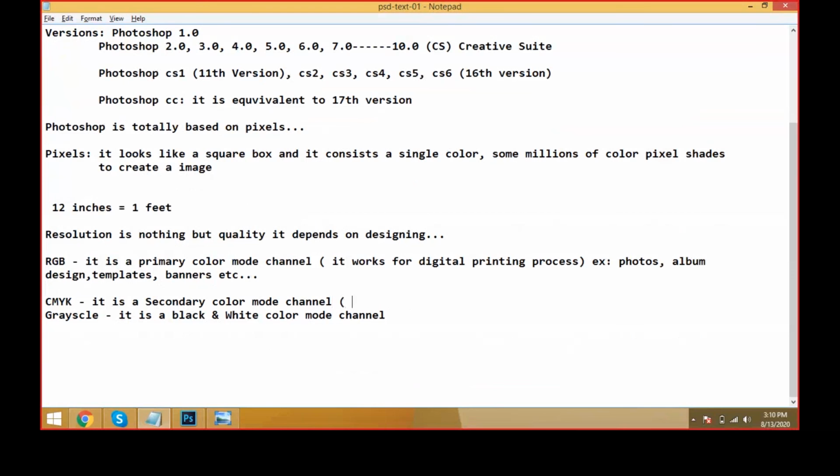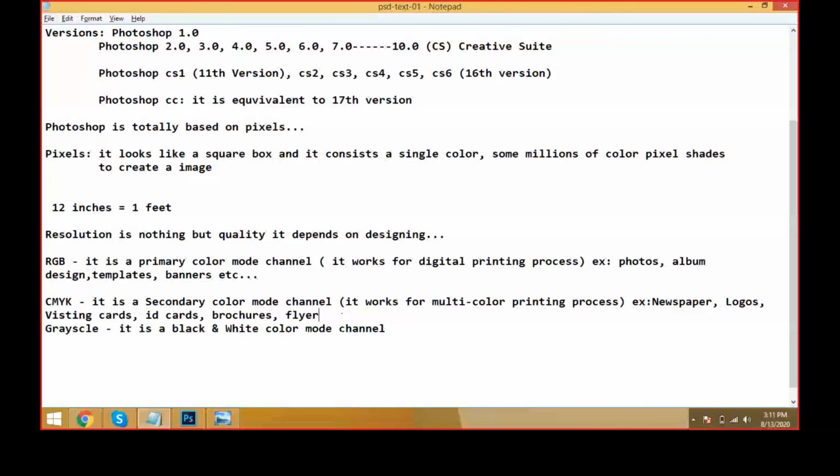CMYK works for printing. The best example is newspaper, and visiting cards, ID cards, brochures, flyers, magazines.